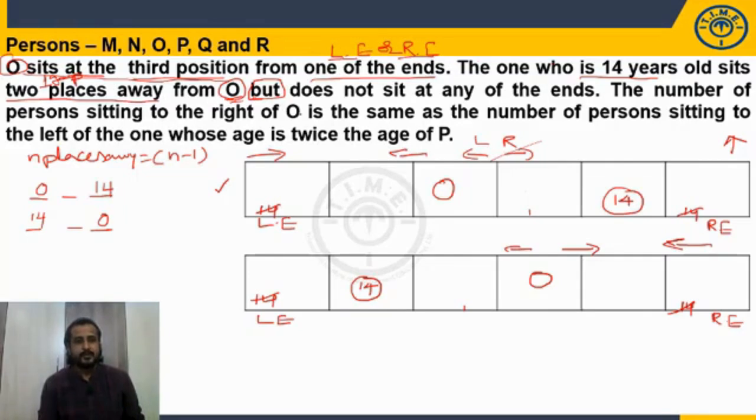The number of persons sitting to the right of O is the same as the number of persons sitting to the left of the one whose age is twice the age of P. Okay, this kind of statements will get regularly.